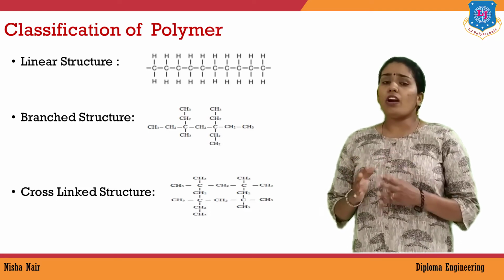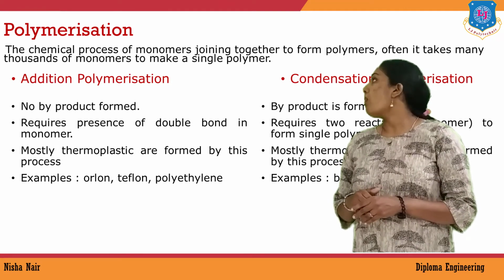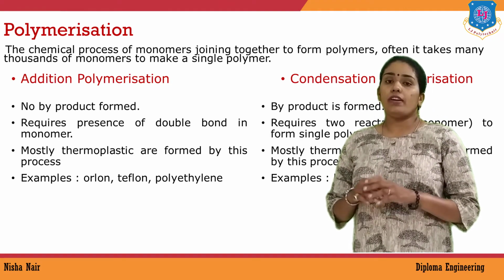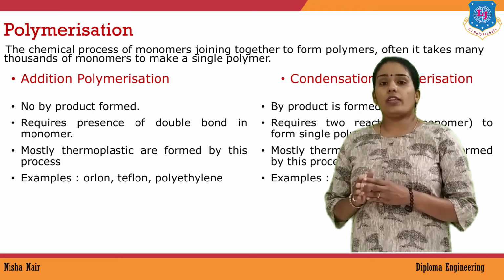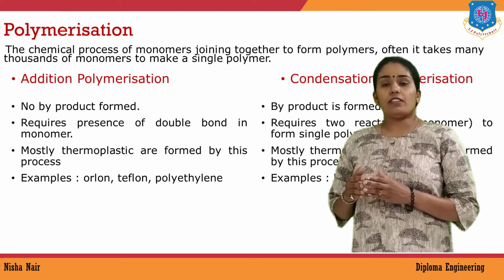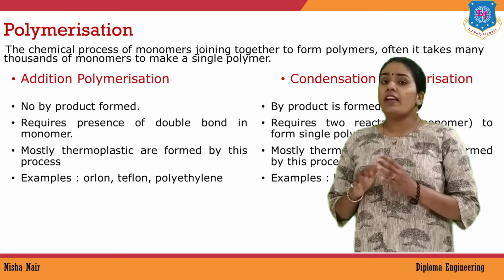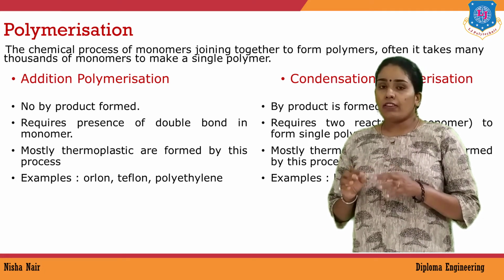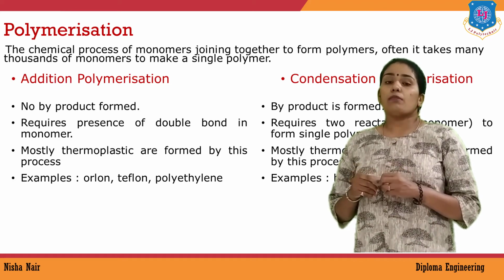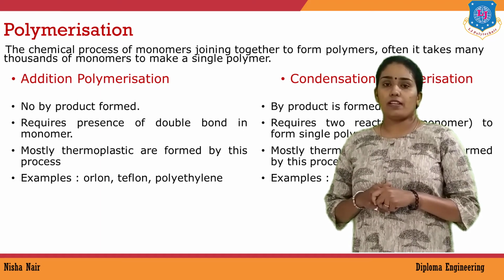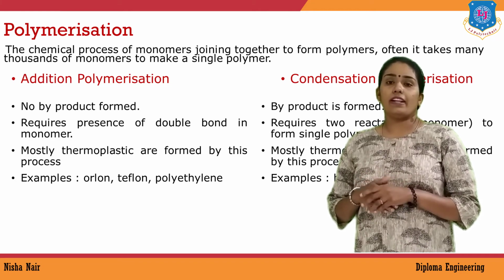Now, what is polymerization? The chemical process in which polymer is formed is called polymerization. Polymerization is further classified into two: addition polymerization and condensation polymerization. In addition polymerization, monomer units are added with each other to form a large molecule. There, no byproduct is formed. They have low molecular weight, and in them you can see weak van der Waals force of attraction. Thermoplastic polymers are examples of addition polymerization, such as polyvinyl chloride, polyethylene, Teflon, Orlon, etc.